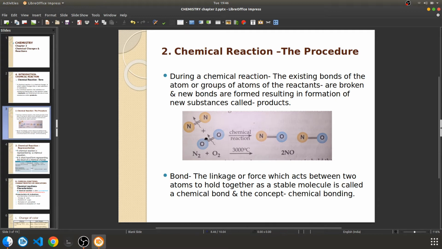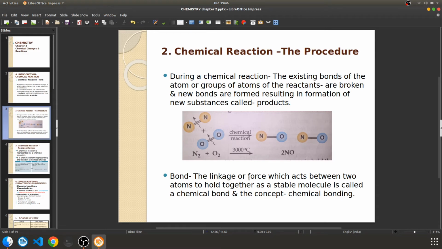So existing bonds are broken and new bonds are formed, resulting in new substances. That's what they want to say: bonds are broken and new bonds are created, forming new substances.